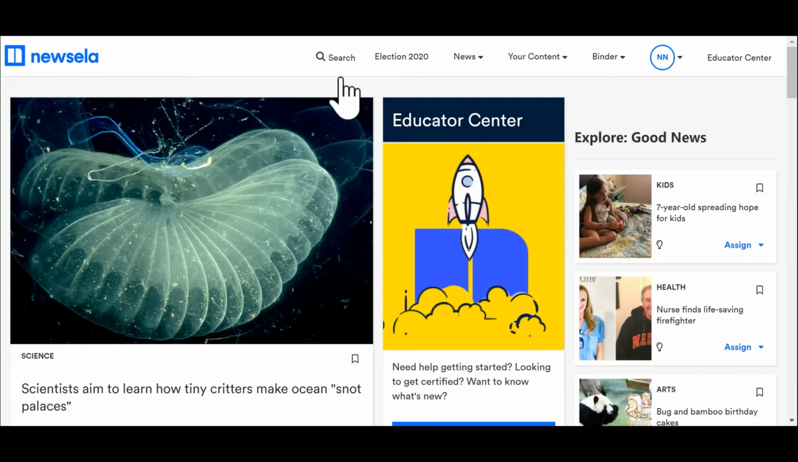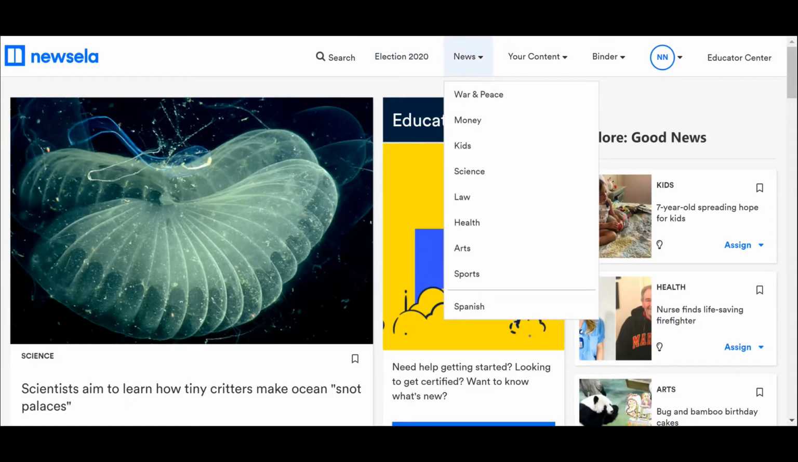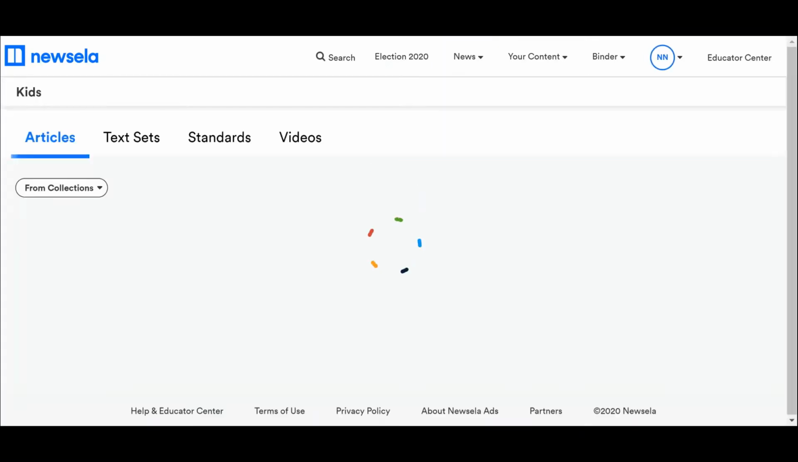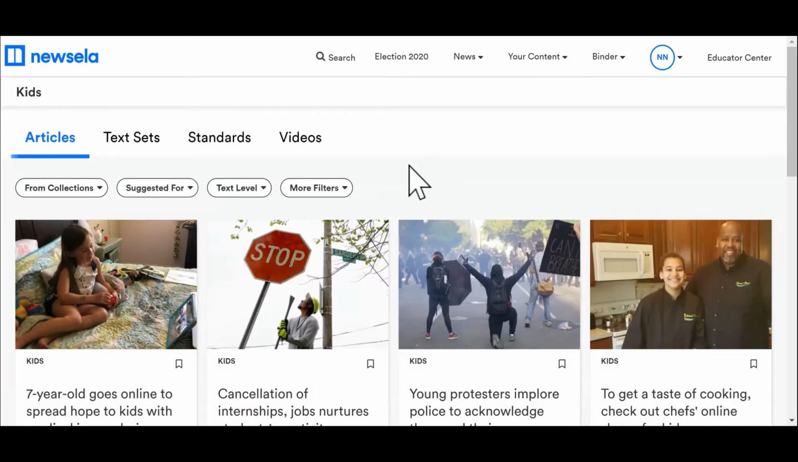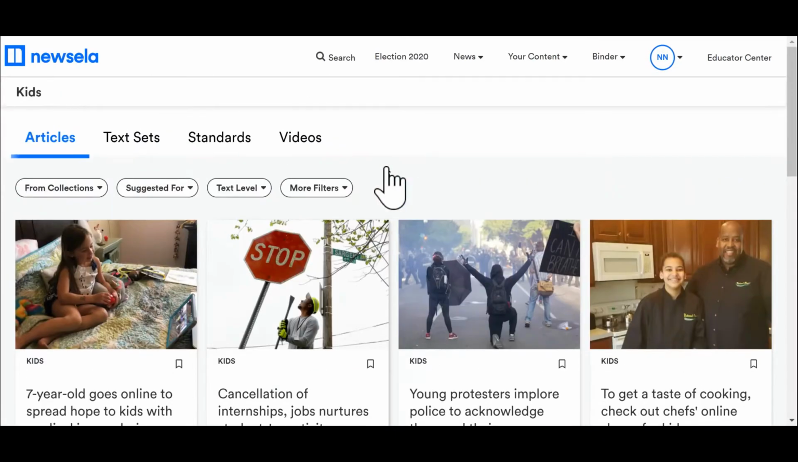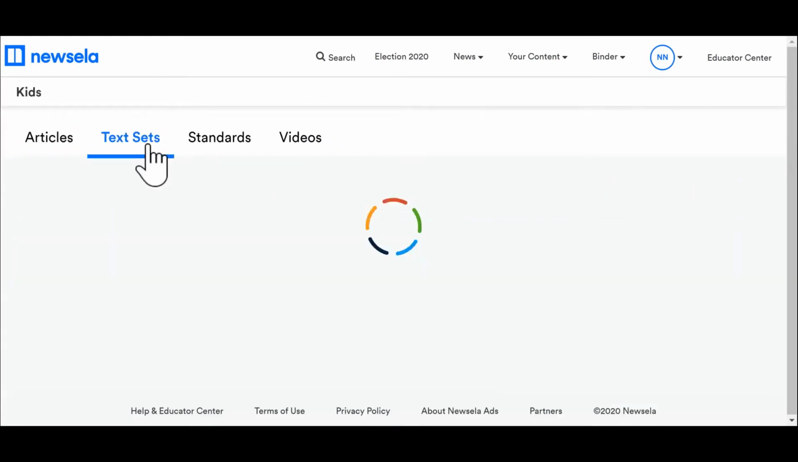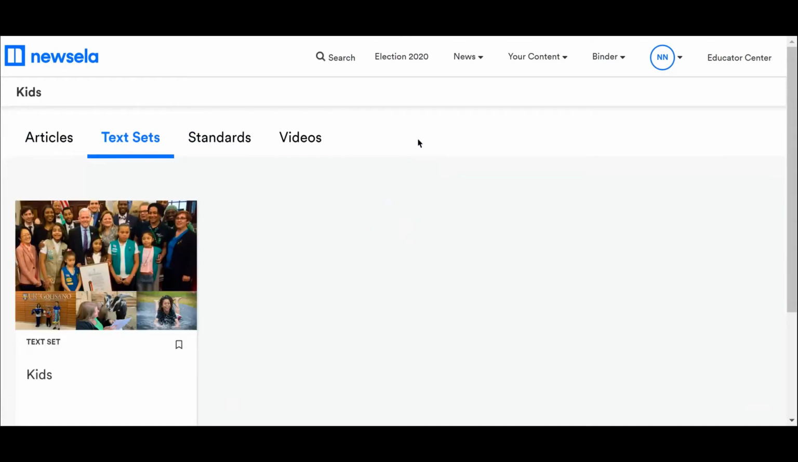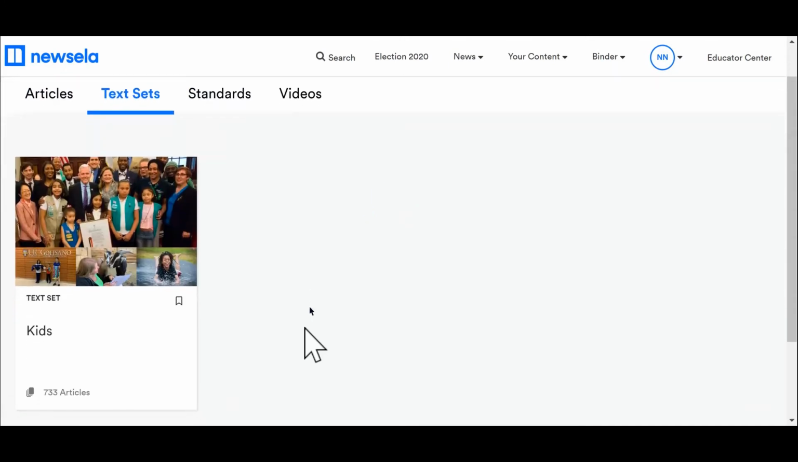You can see that you can search for very specific things. They have a tab for election 2020 if you want to open that can of worms. Otherwise, as you're searching, you can see for news, let's say, for example, let's click on kids. So if I'm trying to find content, and I can see articles that I could use. I can see entire text sets. So the text set that is about kids, you can see all 733 articles.